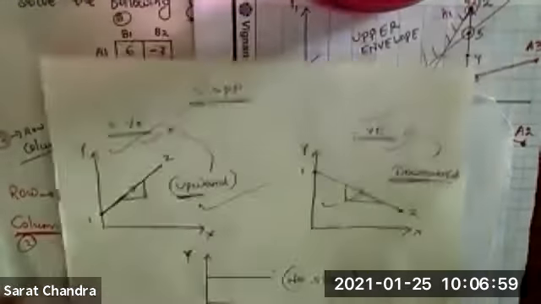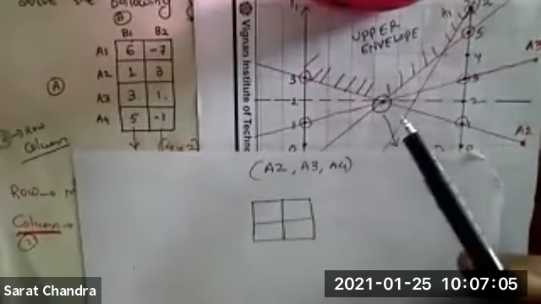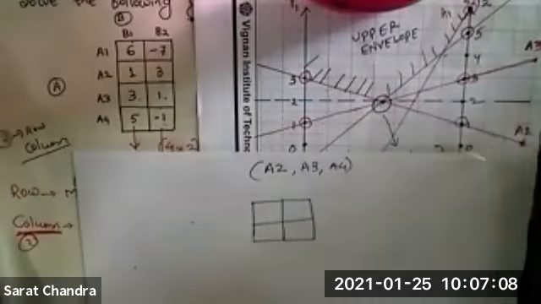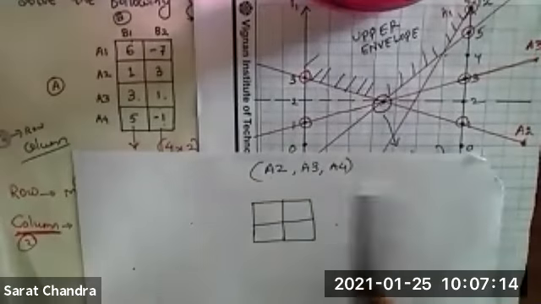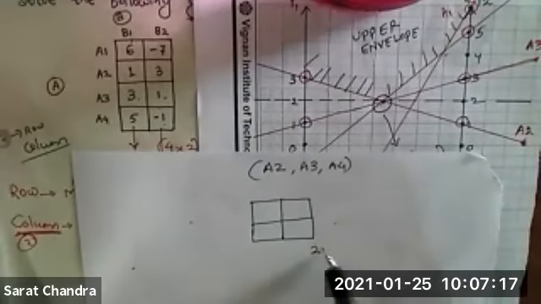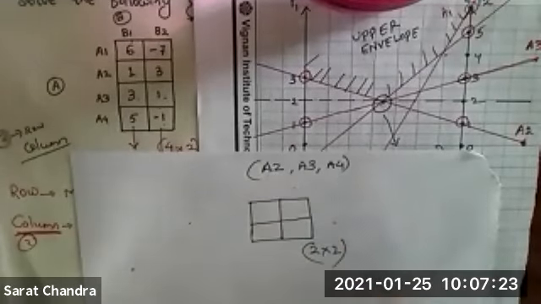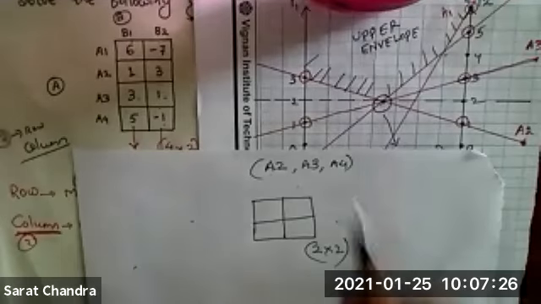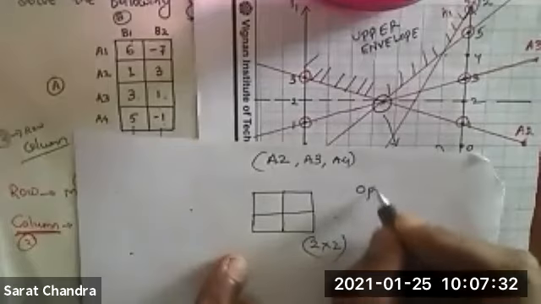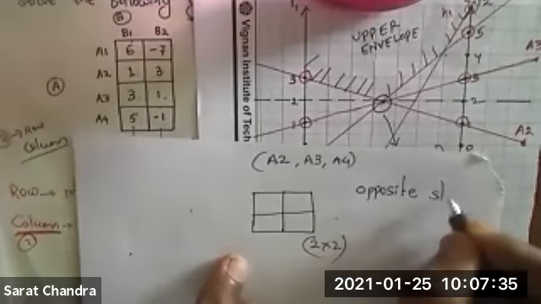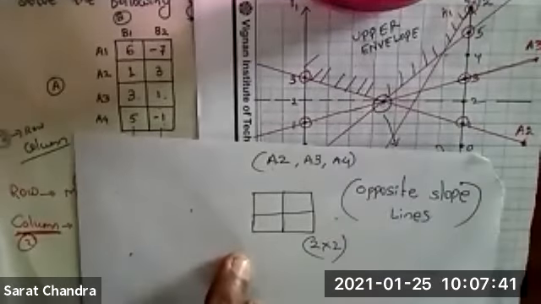Clear? So here, why I have told this thing means, here you can see through this point, 3 lines are passing. Line 1, this is line 2 and line 3. 3 lines are passing, A2, A3 and A4. So how to construct a 2 by 2 matrix? From these 3 lines, any 2 lines we have to choose. You have to choose the 2 lines that are having opposite slope. What do you mean by opposite slope line?